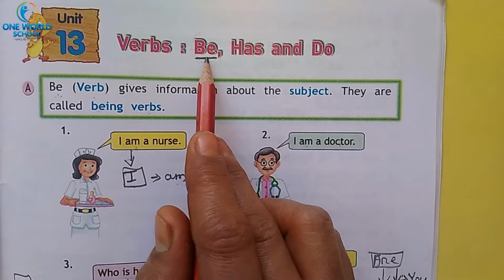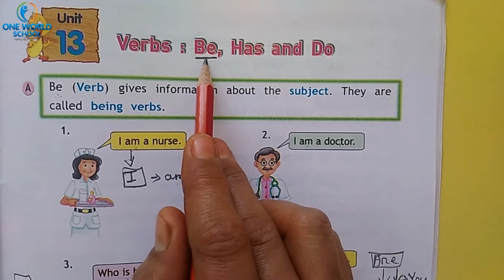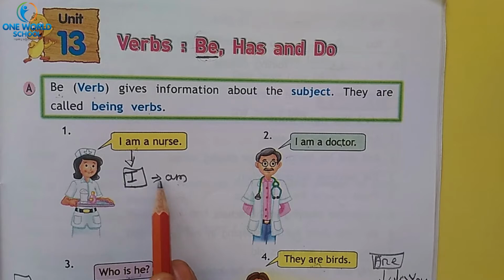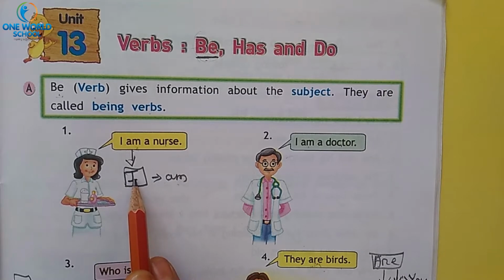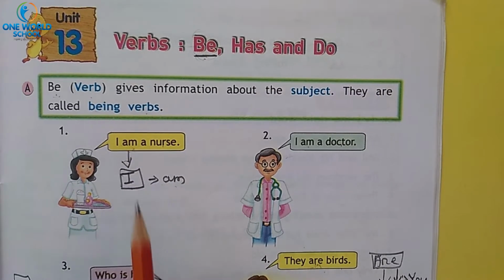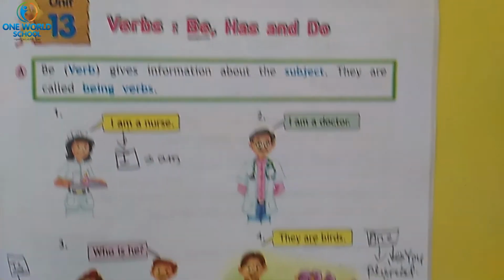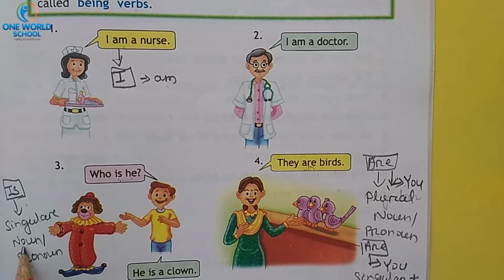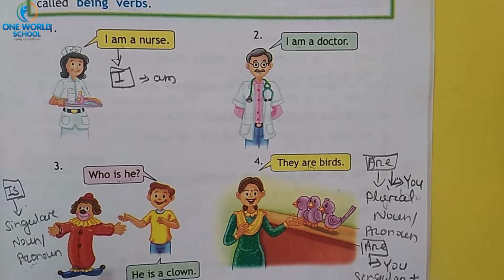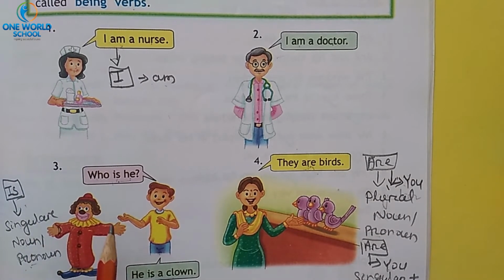Am is always used with I. Look, am is always used with I, and is is a being verb, and it is always used with a singular noun or pronoun.